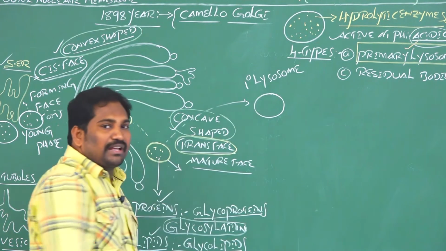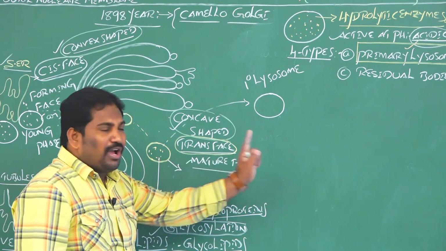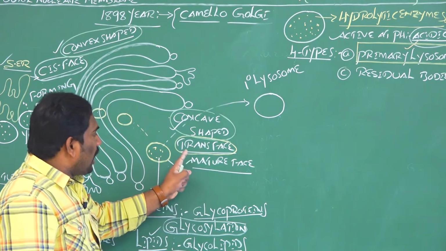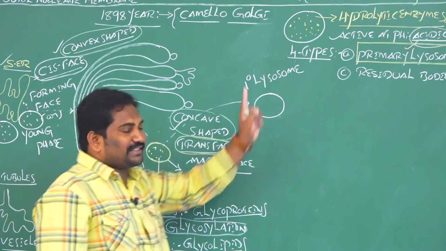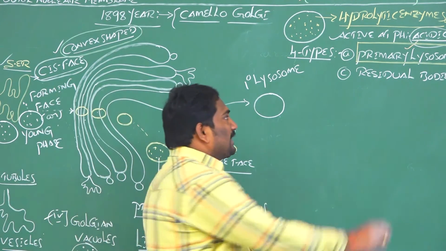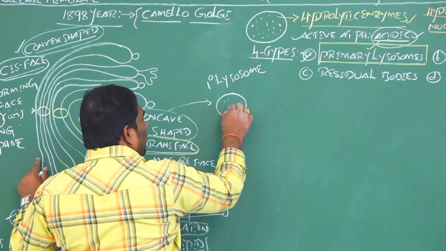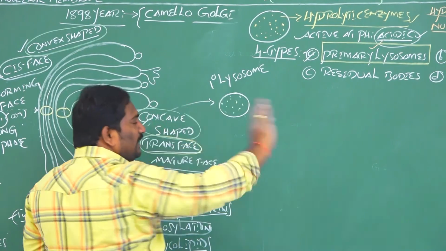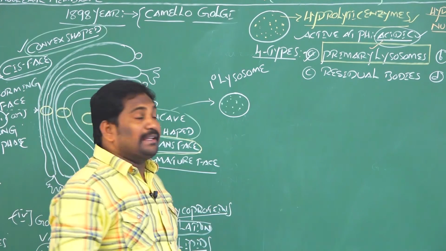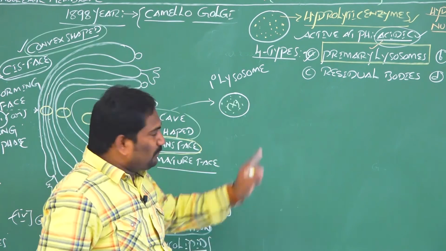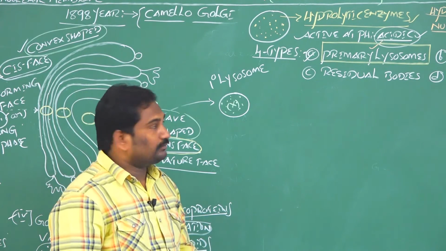Do you understand or not? A newly formed or freshly formed lysosome at the mature phase or trans phase of the Golgi complex is called a primary lysosome. These primary lysosomes do not have any digestive enzymes. So, digestive enzymes are absent in primary lysosomes.